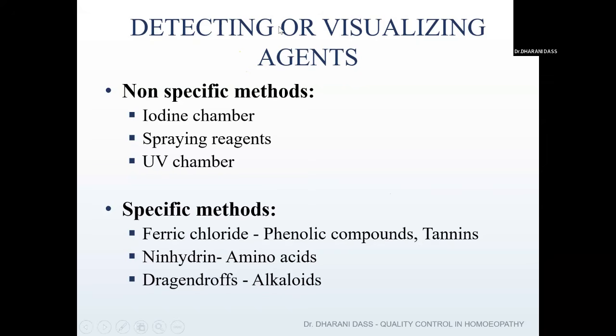An iodine chamber is nothing but a glass jar in which you place a few iodine crystals, then close and cover it for 15 to 20 minutes. So the entire glass chamber will get saturated with iodine vapors. Then you can place your stationary phase, that is, your TLC sheet, into the chamber. Slowly the color will get developed. This is what we call a detecting or visualizing agent.